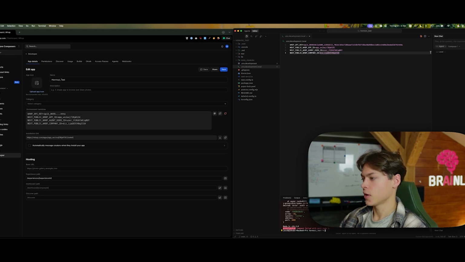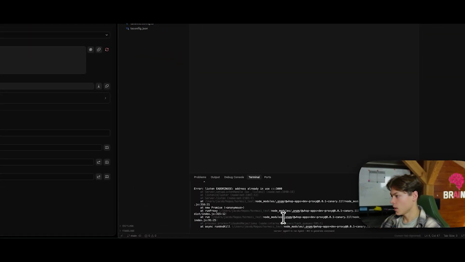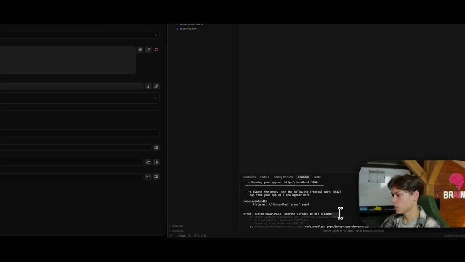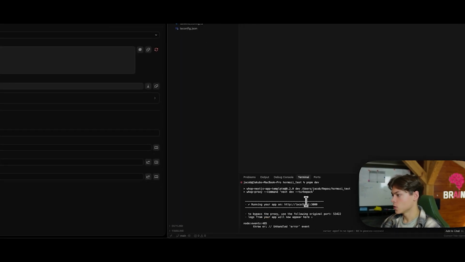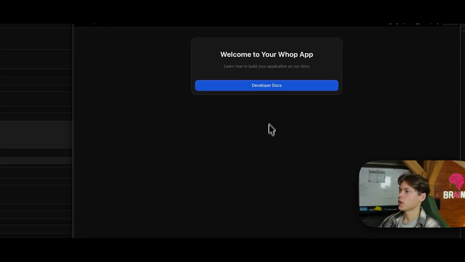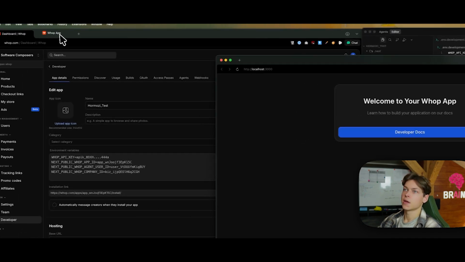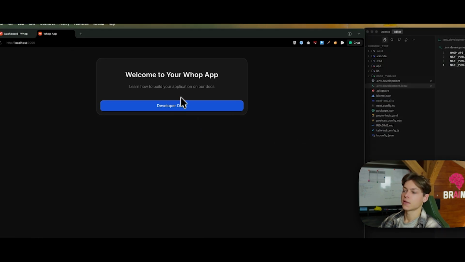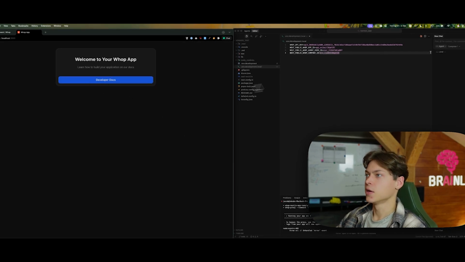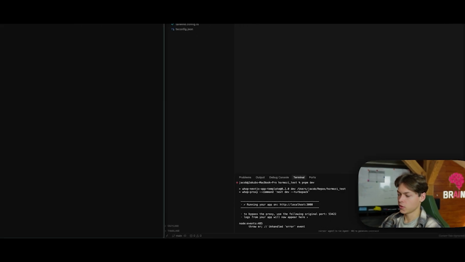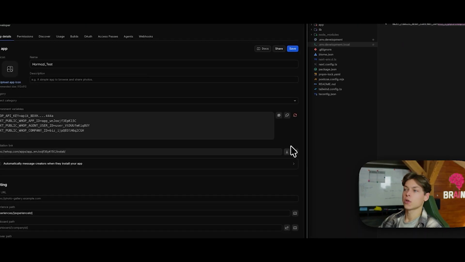So now, if I go to npm, the port is already in use, so now you go to pnpm dev, and as you can see, we've got our app running. So this view is showing directly from our code here. Now we're gonna do something simple, which is we're gonna install the app.